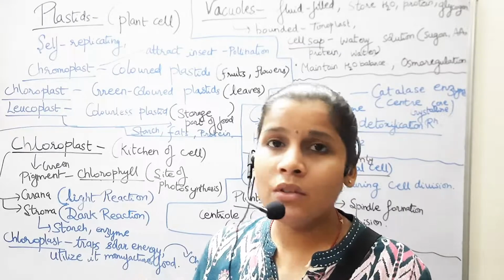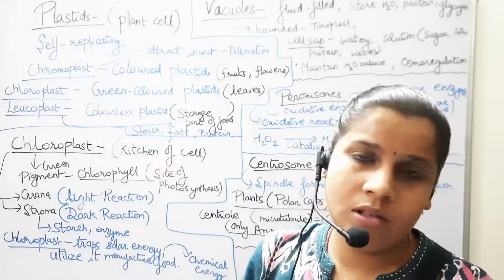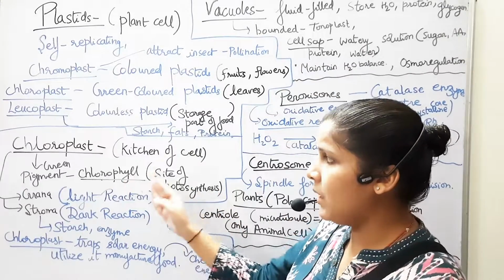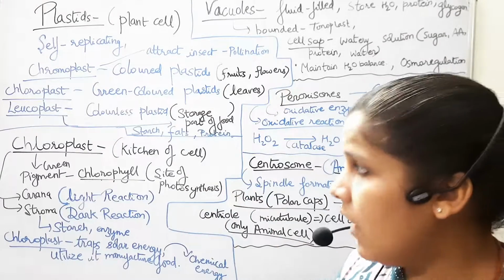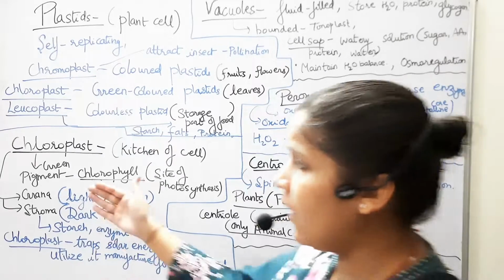So the most important thing present in the leaf is the chloroplast, also known as the kitchen of the cell, which has the chlorophyll. It's a green pigment present in the leaf and it's the site of photosynthesis. Now this chloroplast has two main parts, that is the grana and the stroma.